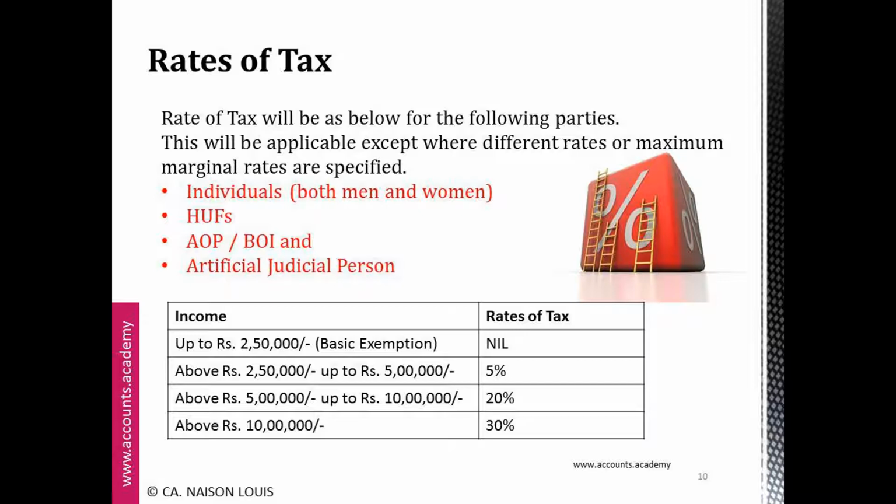Above 2,50,000 up to 5 lakhs, the tax rate is 5%, and above rupees 5 lakh up to rupees 10 lakh, the rate is 20%, and a person having income above rupees 10 lakh, the tax rate is 30%. So these rates will not be applicable when different rates or maximum marginal rates are specified.